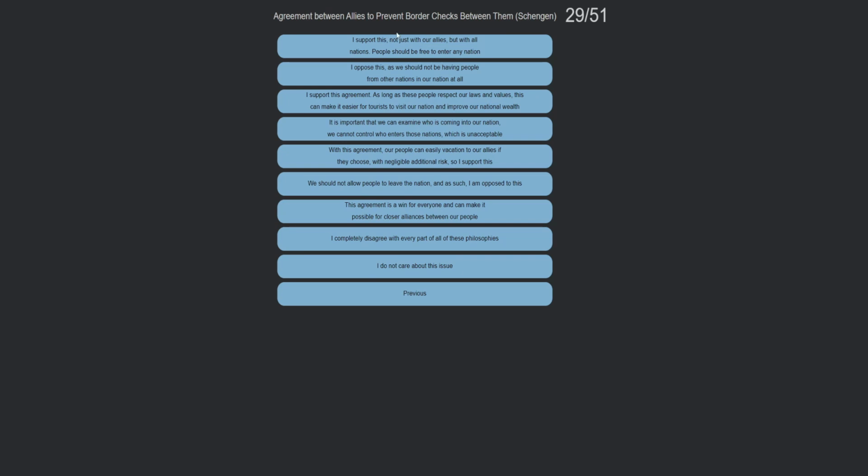Agreement between allies to prevent border checks between them. I support this not just our allies, but all nations. People should be free to enter any nation.